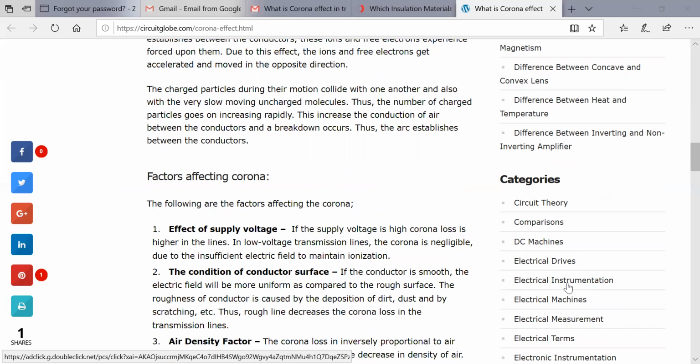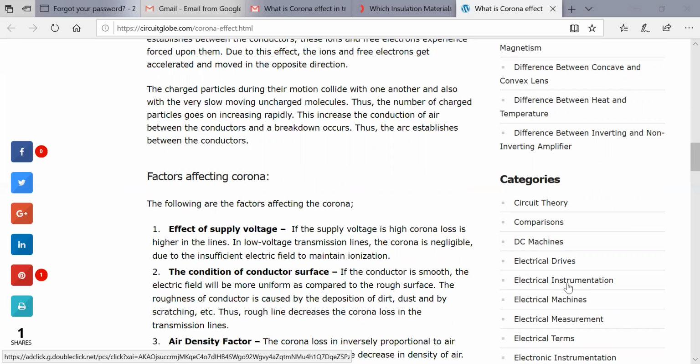If the supply voltage is high, the corona loss will be higher. In low voltage transmission lines the corona is negligible, because the electric field is insufficient to maintain the ionization.